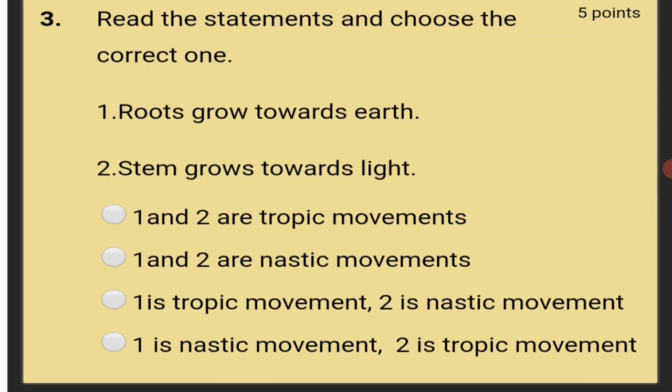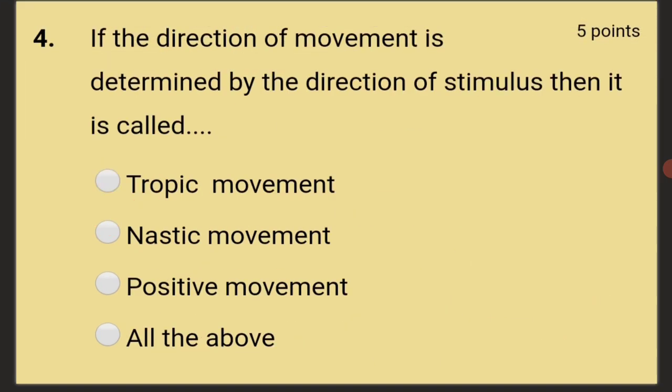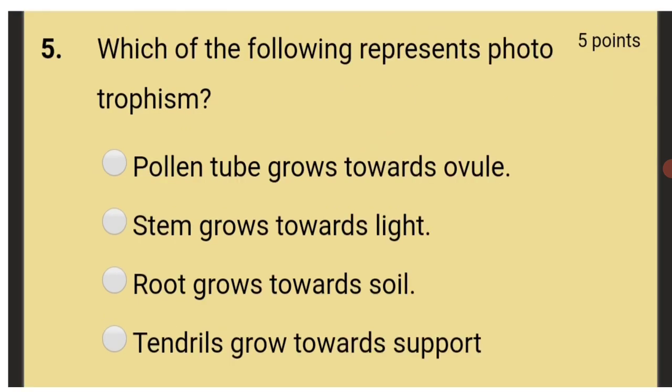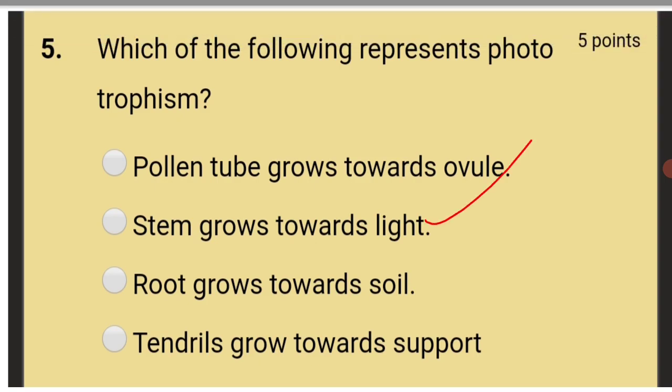Read the statements and choose the correct one. Roots grow towards earth, that is geotropism. Stem grows towards light, that is phototropism. So both 1 and 2 are tropic movements. If the direction of movement is determined by the direction of stimulus, then it is called tropic movement. Which of the following represents phototropism? That is, a stem growing towards light.